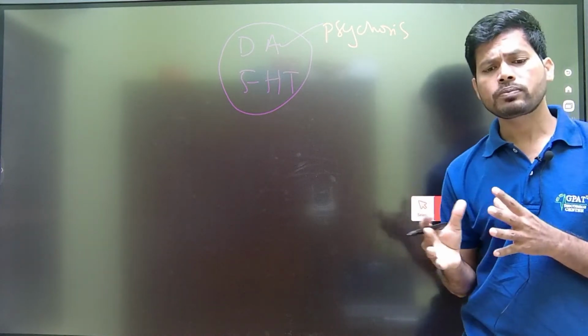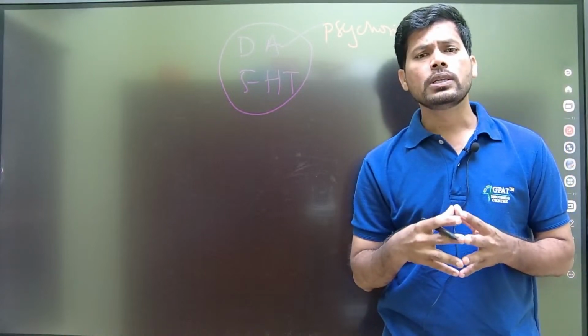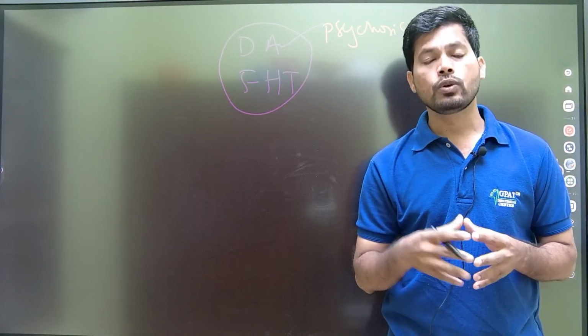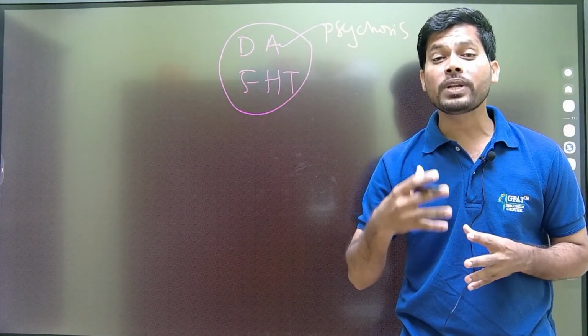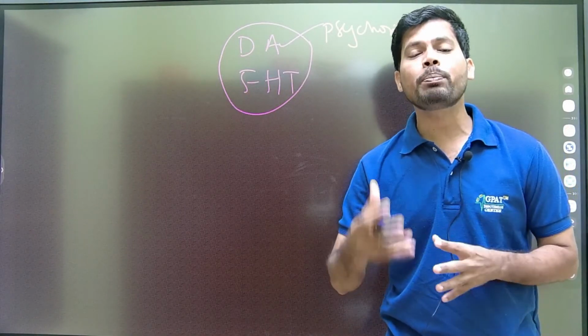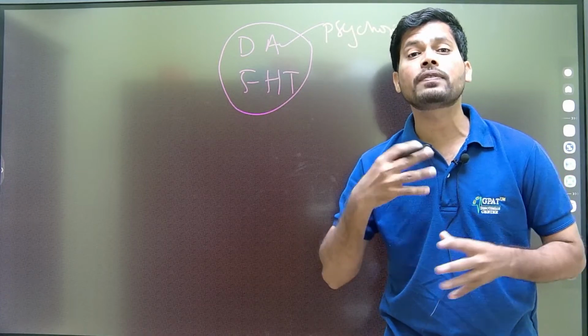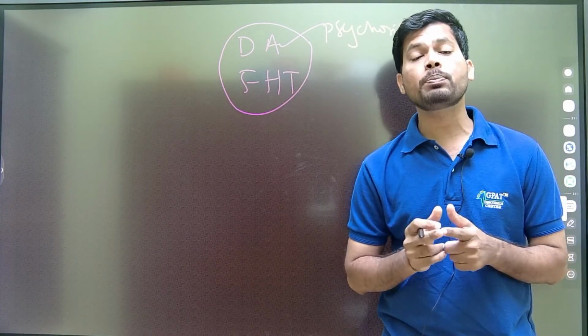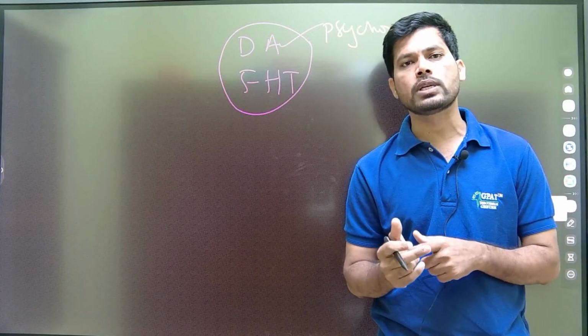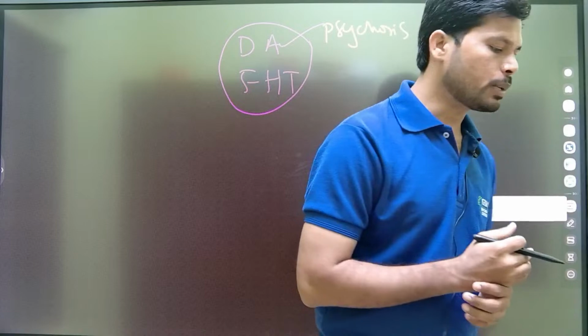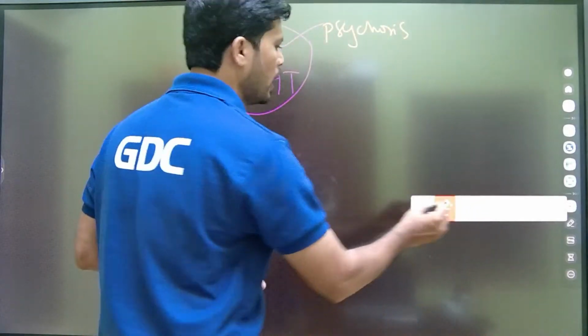So to get into this topic clearly, we first have to understand how dopamine plays a key role in the development of psychosis, the development of schizophrenia. For that purpose, we have to understand the role of dopamine in psychosis by knowing three basic pathways in the brain.